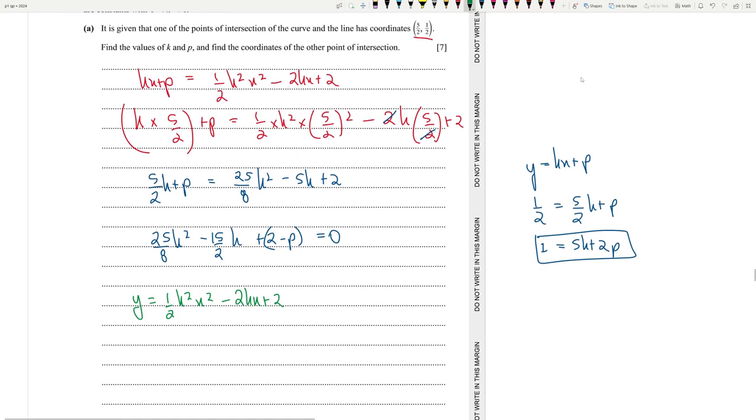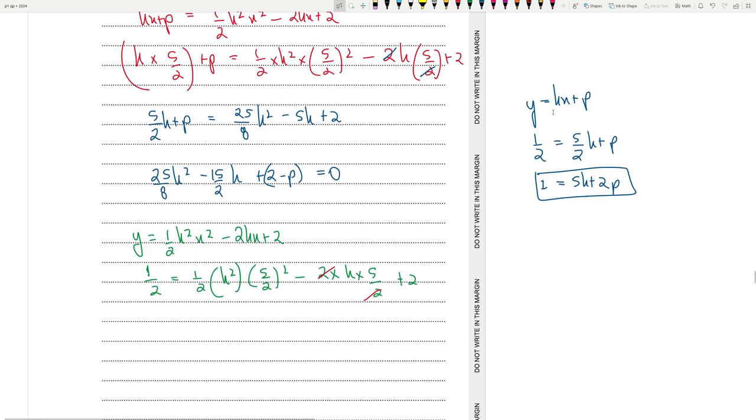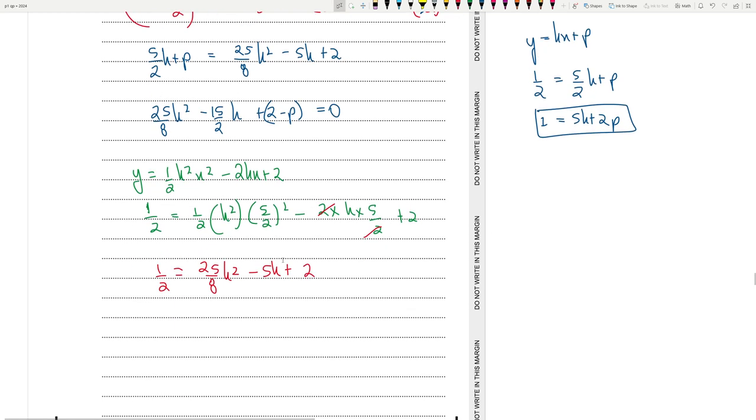So if you just input the values of half over here and half into k square into 5 by 2 square minus 2 into k into 5 by 2 plus 2. So what do we get actually? We actually did this on top, same working. Half is equal to 25 by 8 k square minus 5k plus 2.